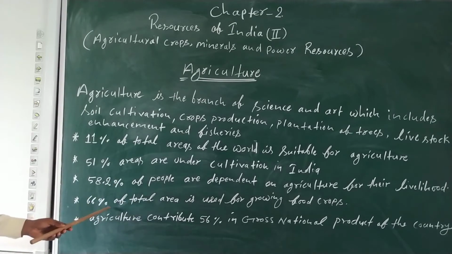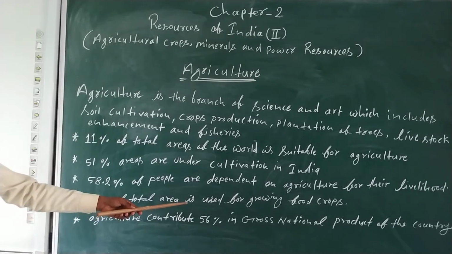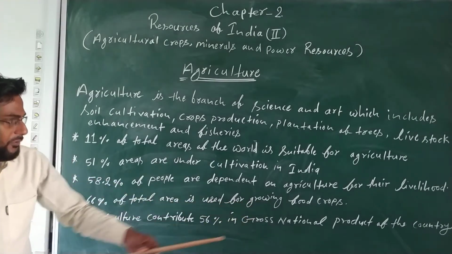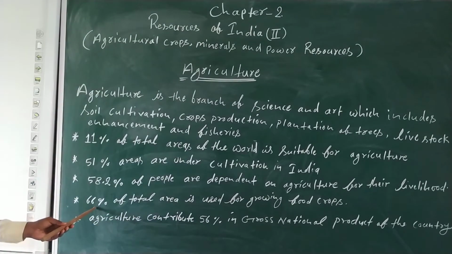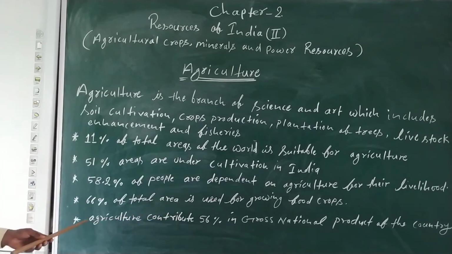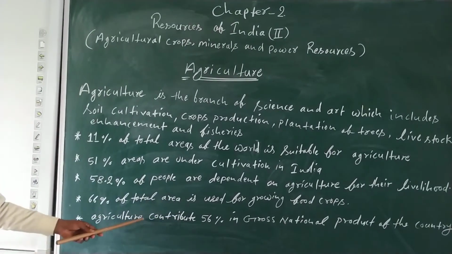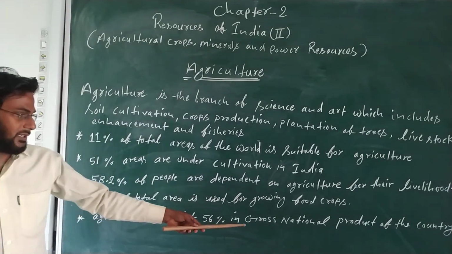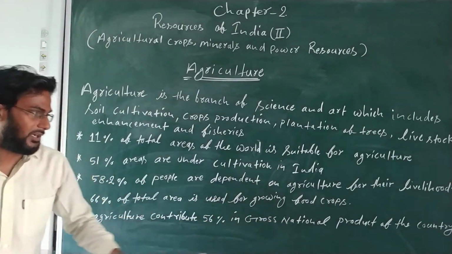Then 66% of the total suitable area is used for growing food crops. The remaining percentage is for cash crops or other material. And last, agriculture contributes 56% in the gross national product of the country.